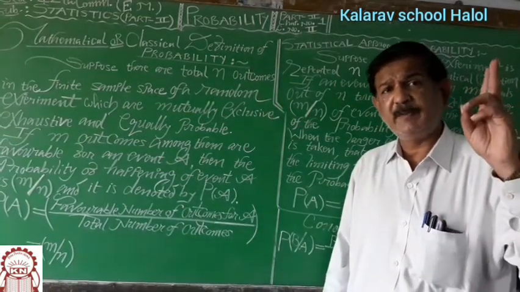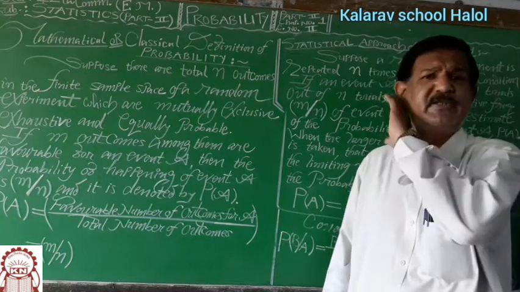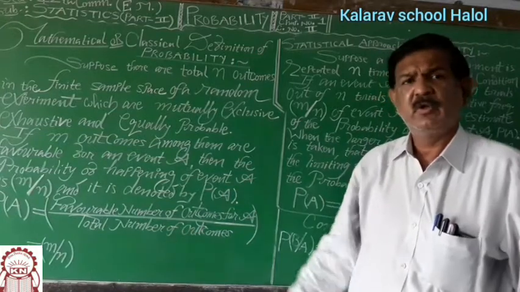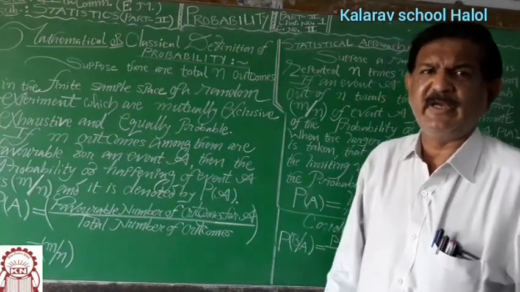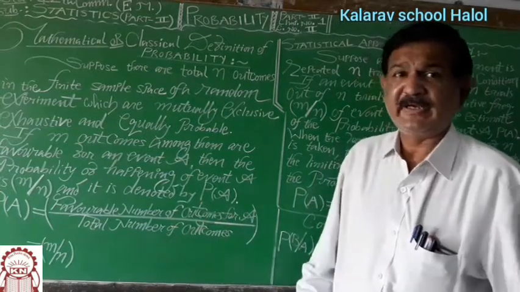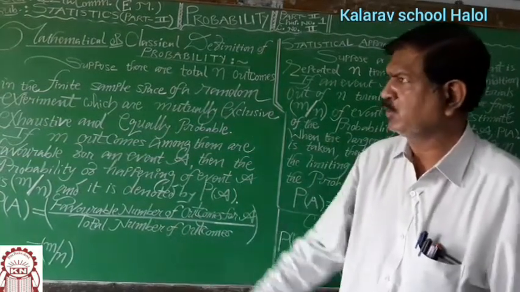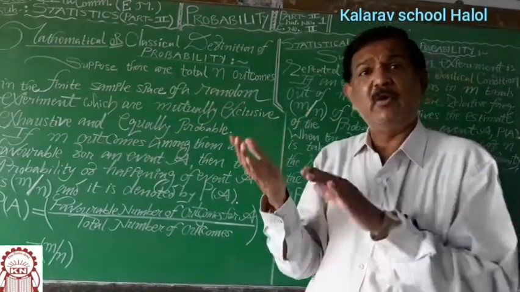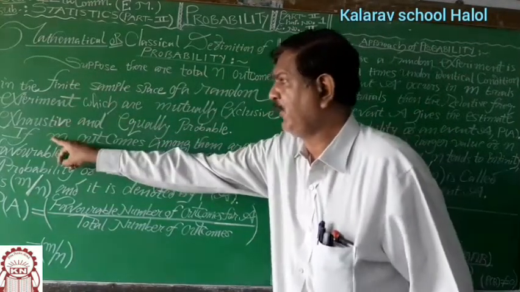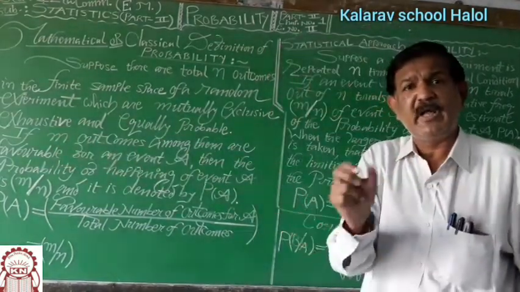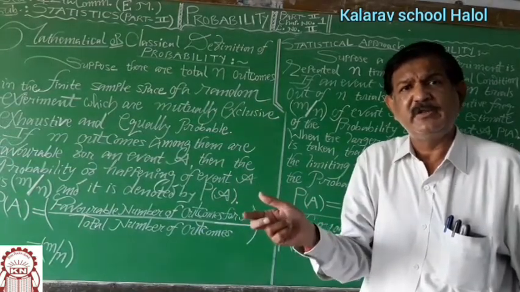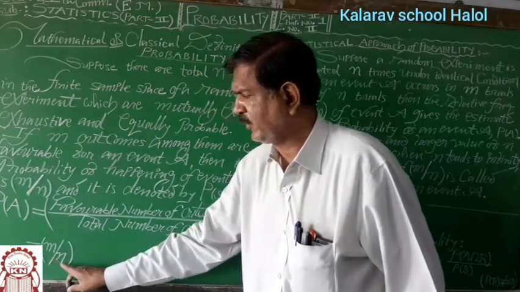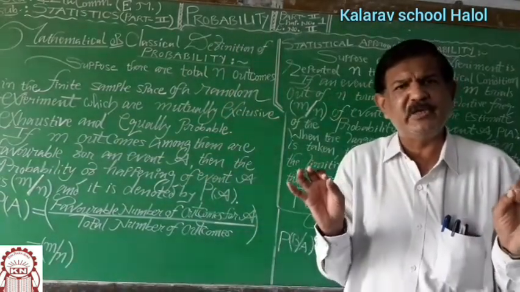There are two definitions of probability, mathematical approach and the statistical approach. This is the mathematical approach or the classical approach, the definition of probability we most probably use. In practical and numerical examples, this definition is also useful. Suppose there are total n outcomes, and out of n outcomes, m outcomes are in favor of happening of A, then probability of A is given by m upon n, favorable outcomes upon total outcomes.